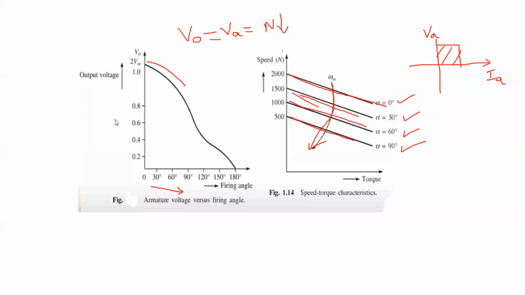Because the speed is directly proportional to the armature voltage, if the firing angle is increased, the speed will be decreased. So please remember this point. We have to prove this condition in a numerical. Is it okay? Any doubt? No, sir.